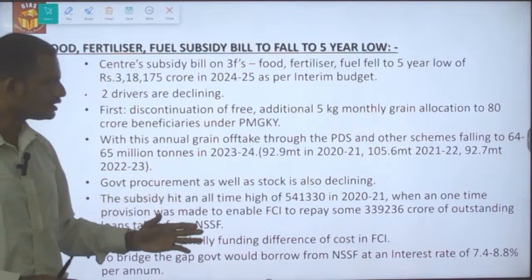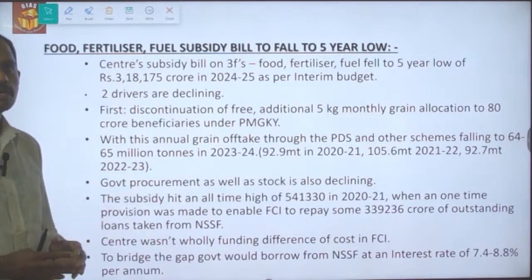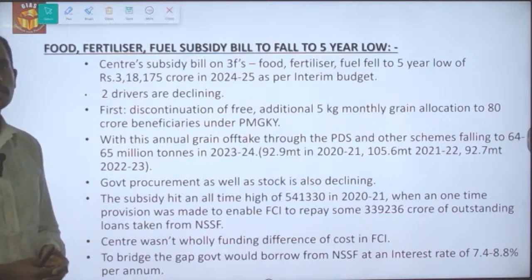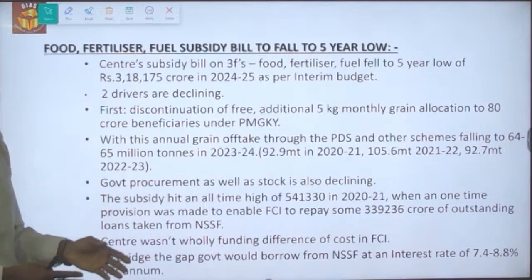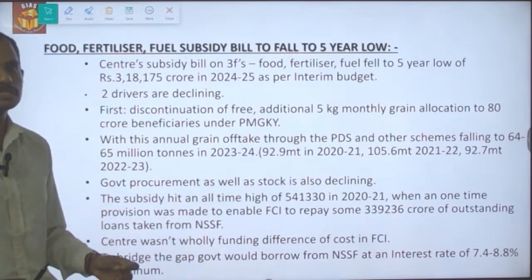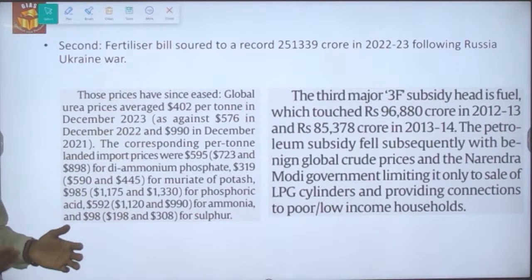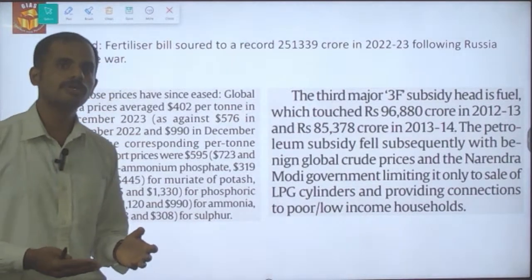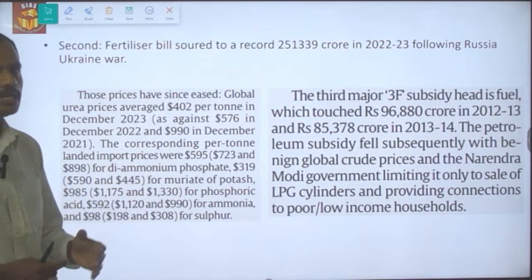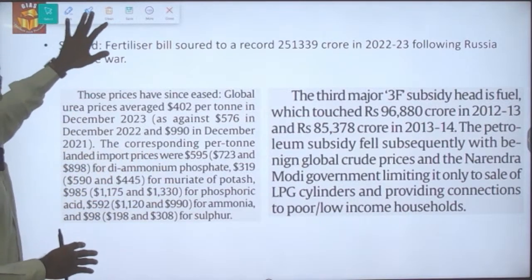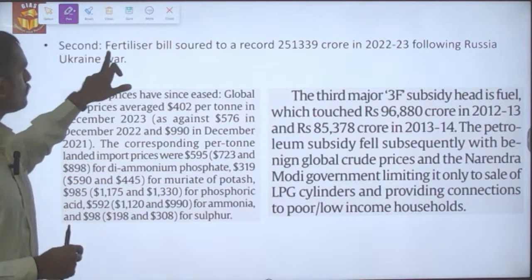So previously, that is before the 2020-21 time period, the government would not be providing the subsidy through its own money. It would be providing subsidy through loans obtained from the NSSF. So after repaying the major chunk of the loan to NSSF, it will be drastically reducing the debt as well as the liability of interest and debt repayment.